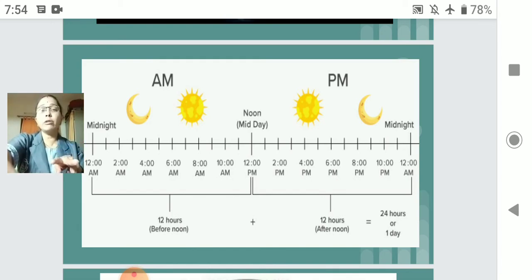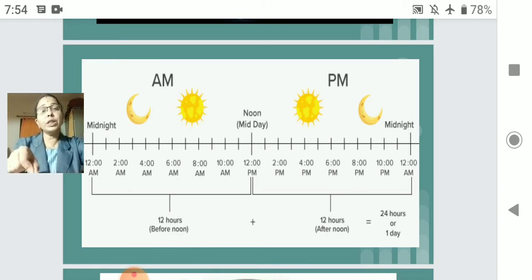Are you getting me? Whatever time we see on the clock is the 12-hour clock pattern. We divide the day into 12 hours and 12 hours, two times. And at the railway station, on the ticket, or at the bus station or bus stand, the time of the buses is noted down in 24-hour clock pattern. Okay, what is 24-hour clock pattern?